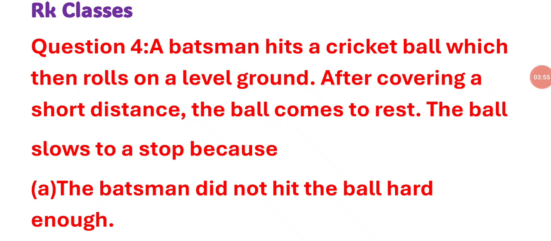Question number 4: a batsman hits a cricket ball which then rolls on a level ground. After covering a short distance, the ball comes to rest. First, the ball slowed to a stop because the batsman did not hit the ball hard enough.